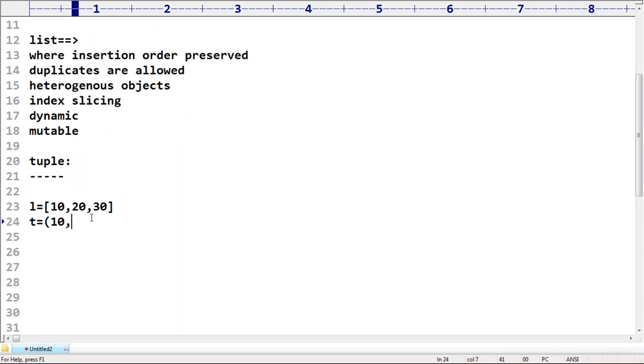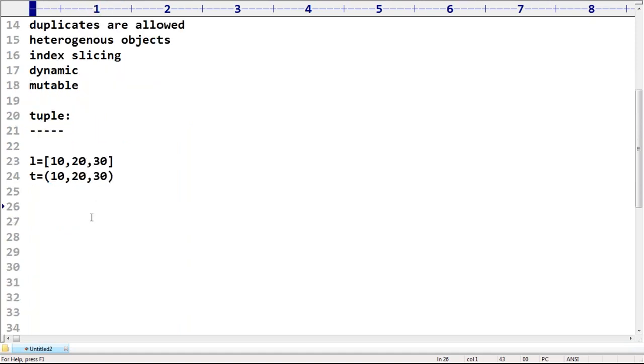Tuple elements we can represent within parentheses. Remember that, sir.